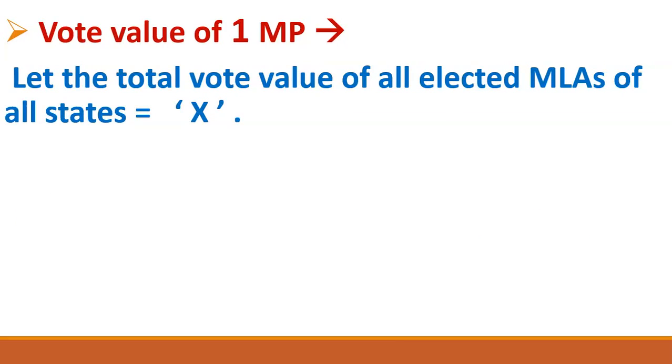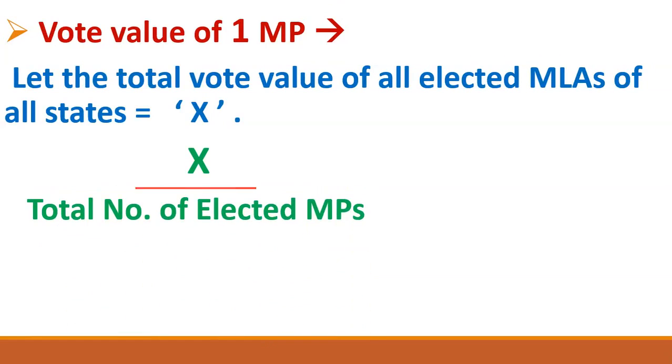Now friends, how to calculate the vote value of one elected MP? You have to divide this number X by the total number of elected MPs. In order to find out the vote value of one elected member of parliament, means one elected member of Lok Sabha or Rajya Sabha, you have to just divide this number X by the total number of elected MPs.